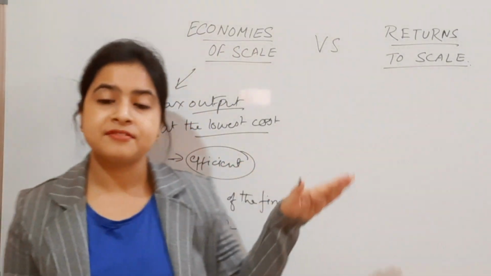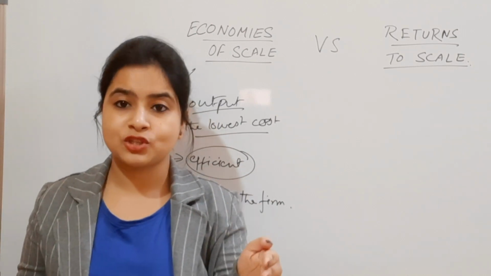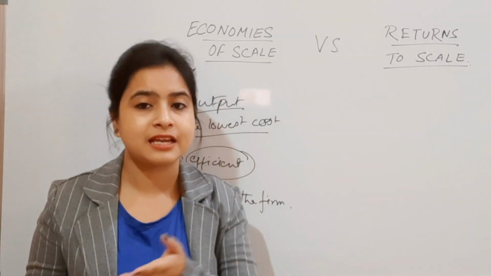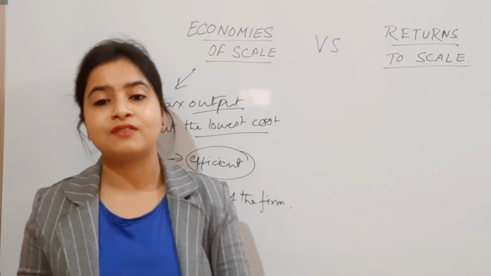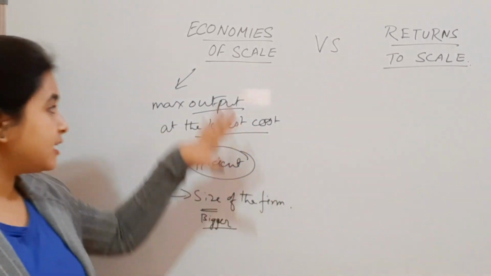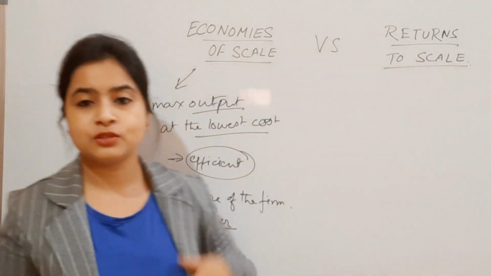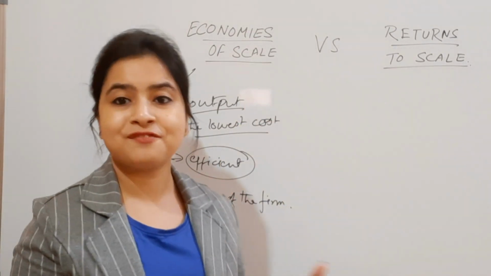And when we have a farm that is bigger in size than the rest of the economy, we can say directly that economies of scale can be easily realized for that particular farm with respect to the other farms. This is the basic definition of economies of scale, and I have mentioned the keywords here which will help you remember the definition.